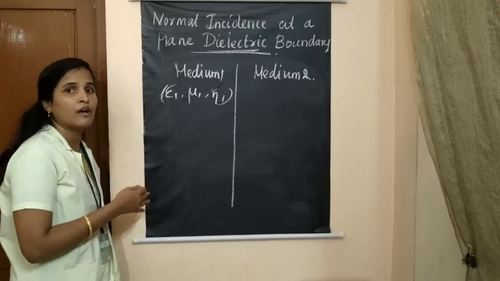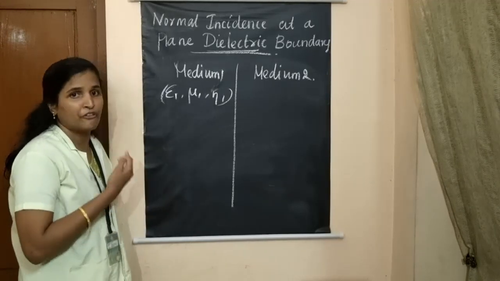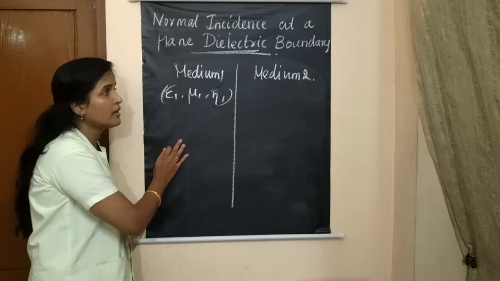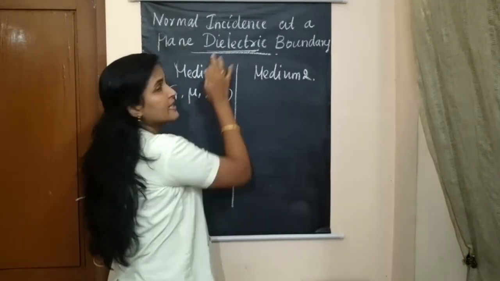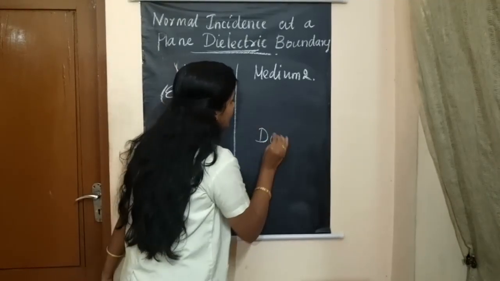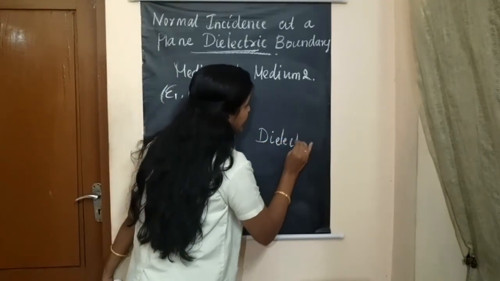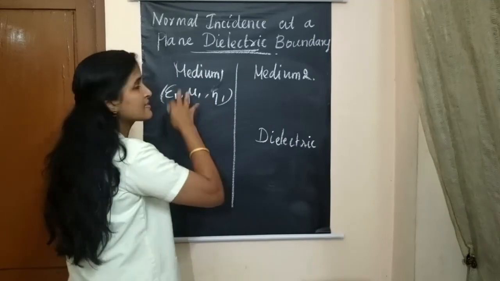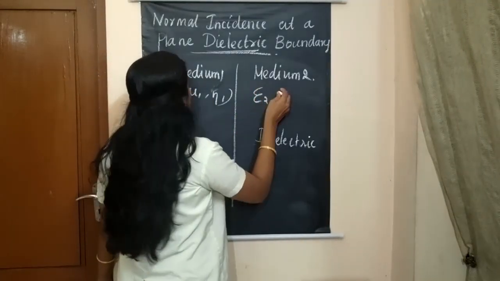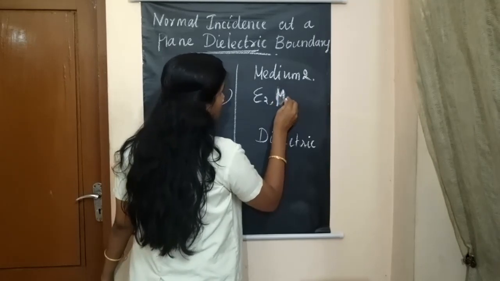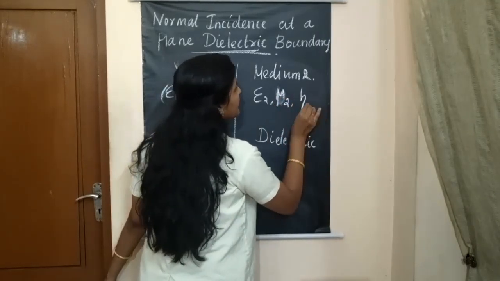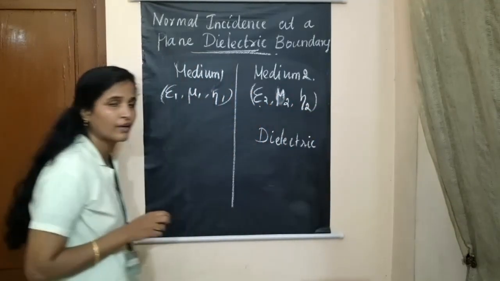It can be an air medium, free space or any medium. And let us assume medium 2 is our dielectric medium. It has some other permittivity, some other permeability and some intrinsic impedance.